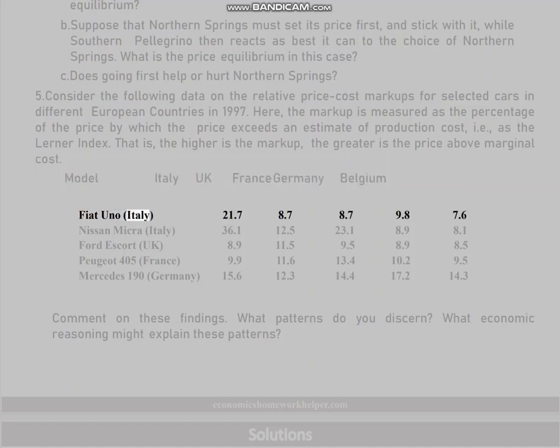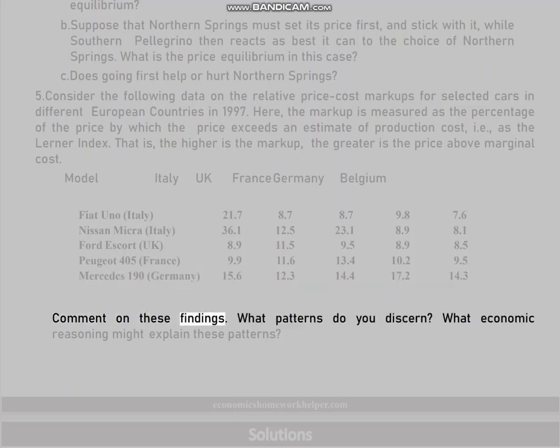Fiat Uno, Italy, 21.7, 8.7, 8.7, 9.8, 7.6. Nissan Micra, Italy, 36.1, 12.5, 23.1, 8.9, 8.1. Ford Escort, UK, 8.9, 11.5, 9.5, 8.9, 8.5. Peugeot 405, France, 9.9, 11.6, 13.4, 10.2, 9.5. Mercedes 190, Germany, 15.6, 12.3, 14.4, 17.2, 14.3.